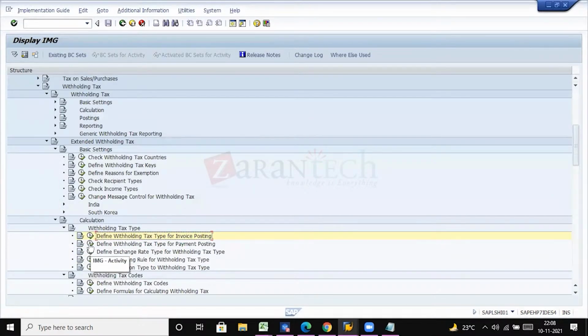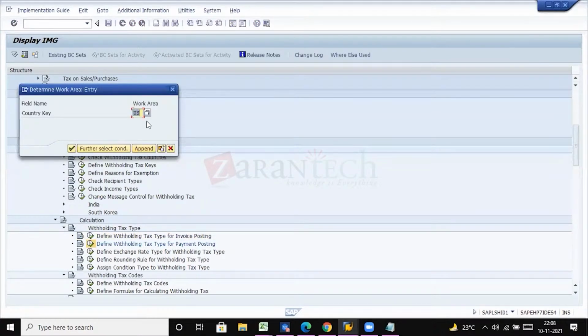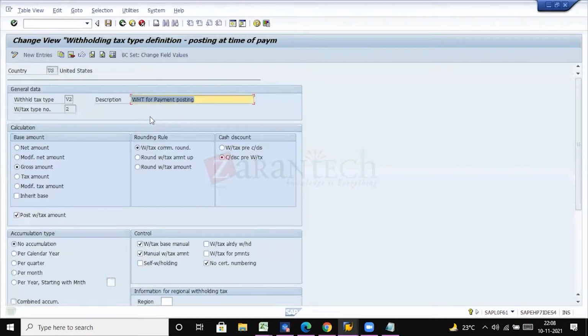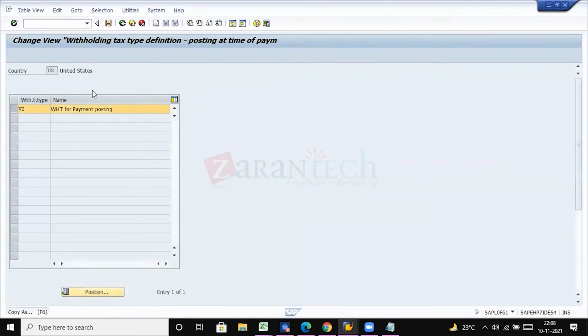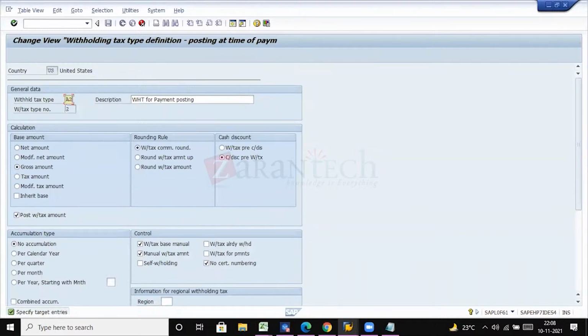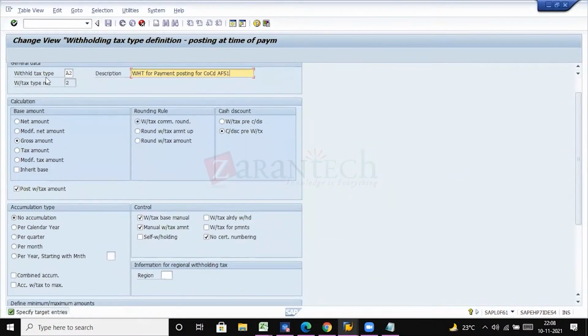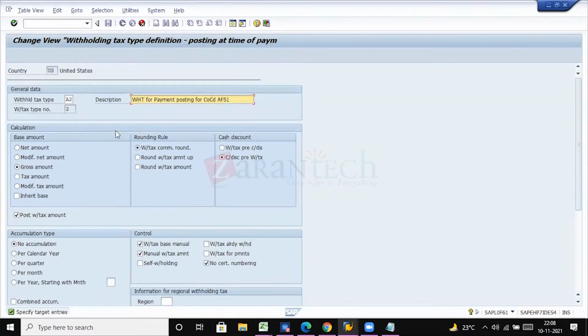Okay, and then let us define one more withholding tax type for payment purpose. So here I have defined V2. Let me copy this. Just like what we have configured for invoice posting, in the same way, we are configuring for payment postings.